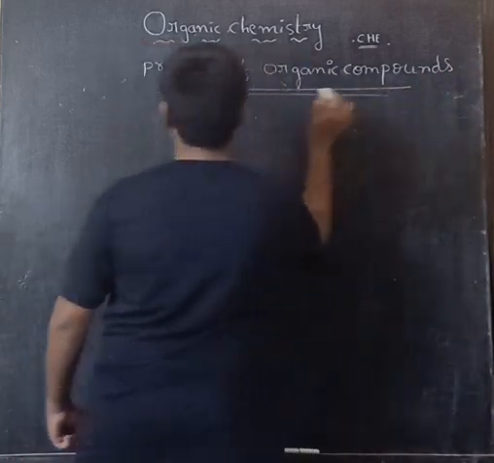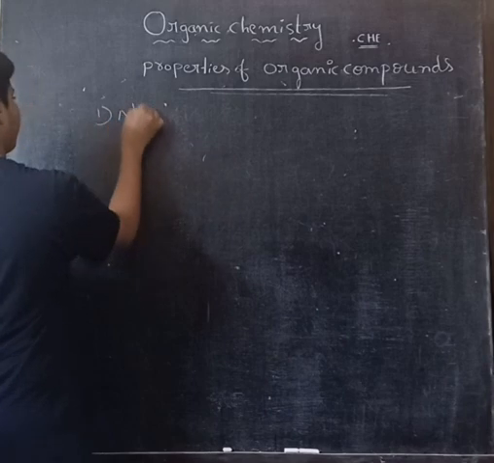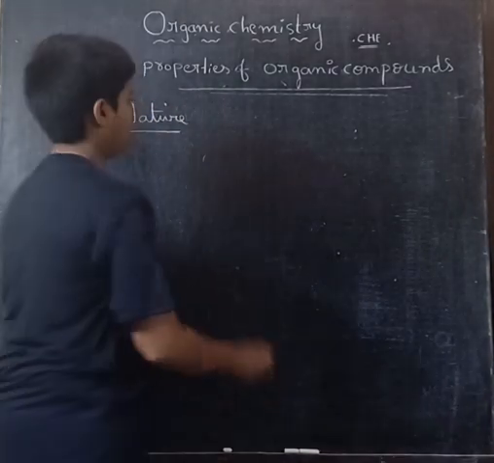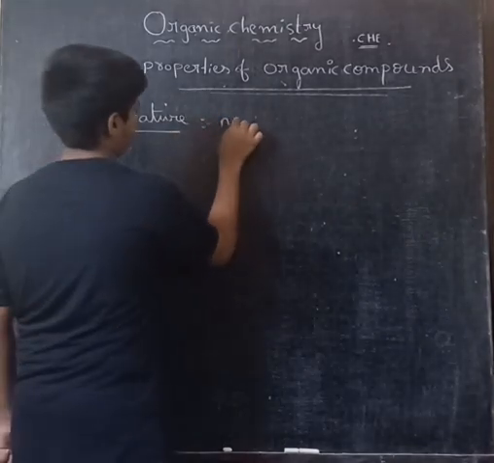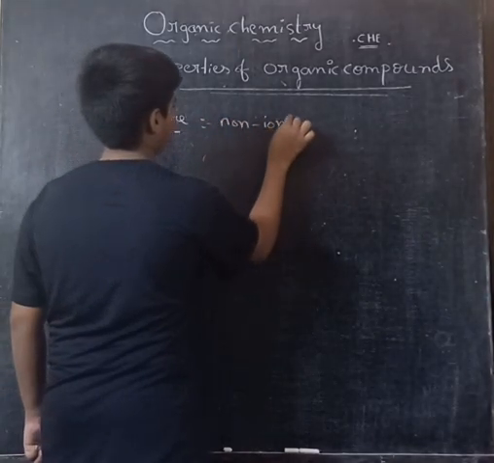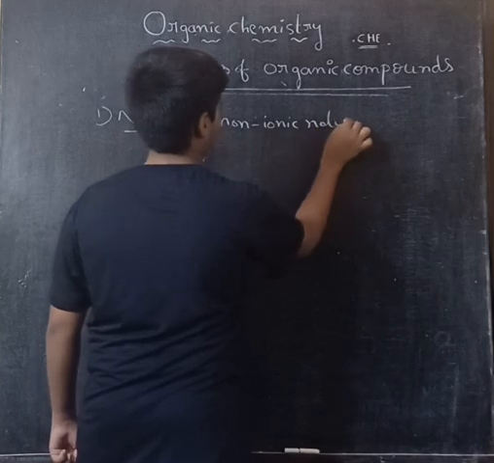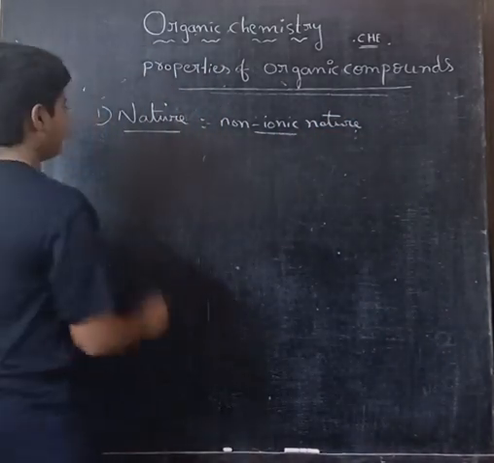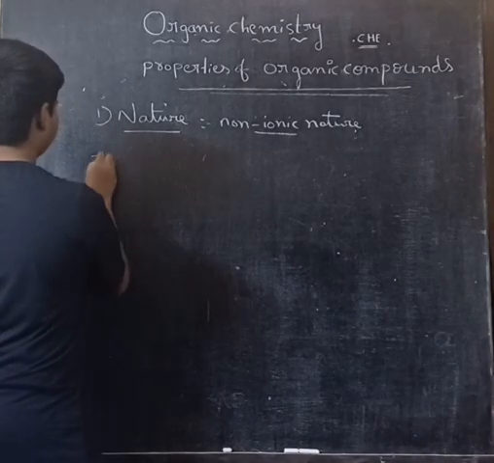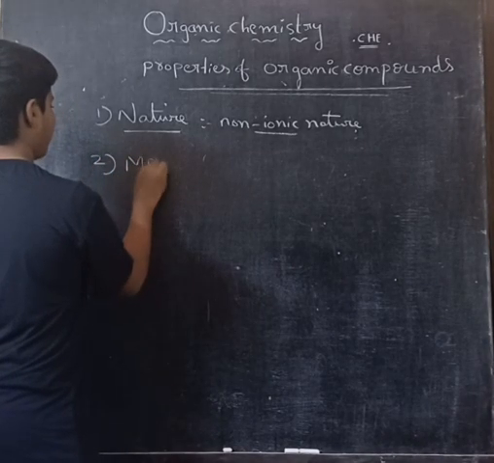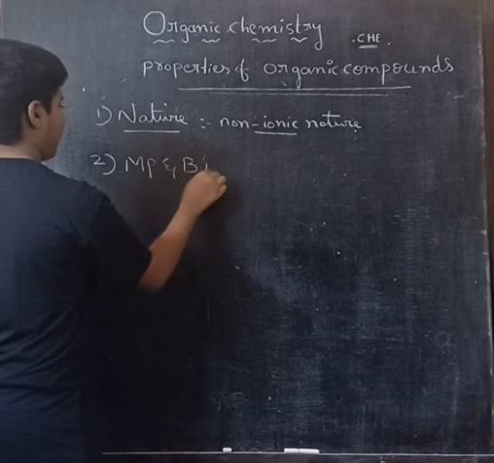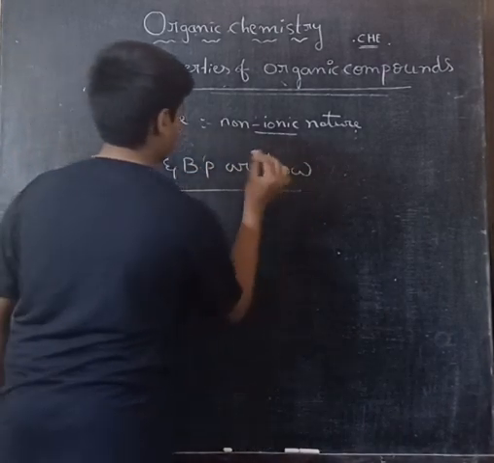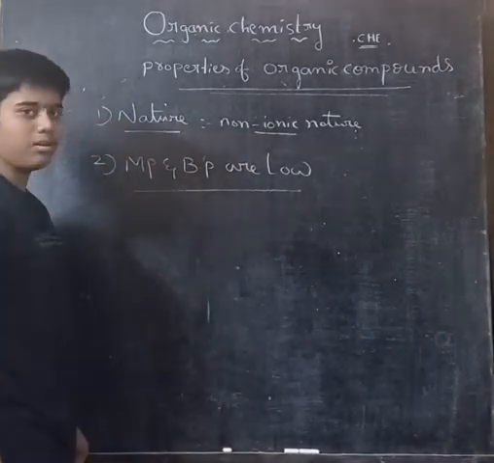The first one, nature. Here organic compounds are non-ionic in nature. Non-ionic nature means it cannot be formed into ions. And the second one, melting points and boiling points are low.